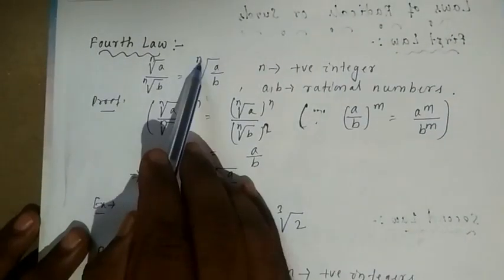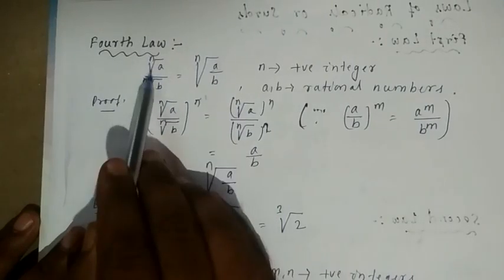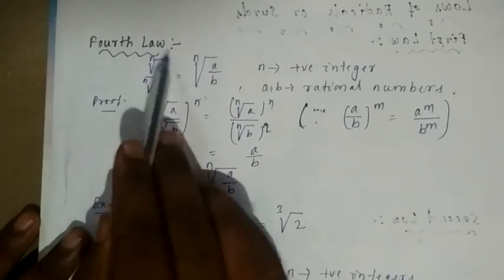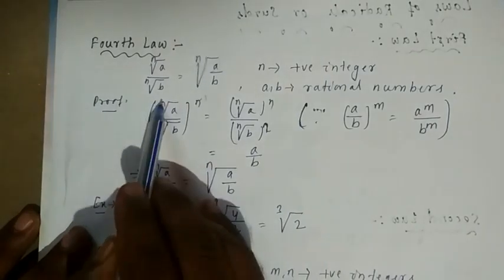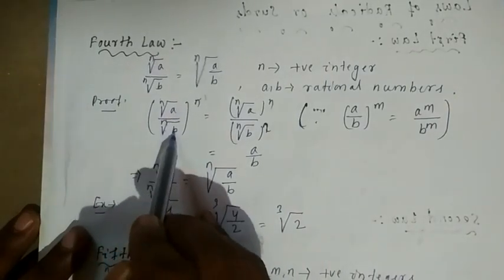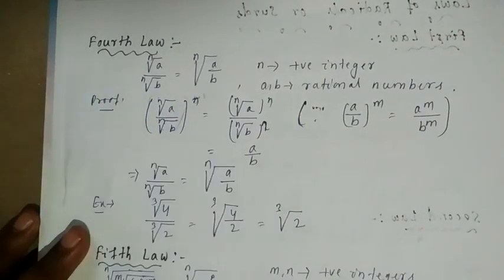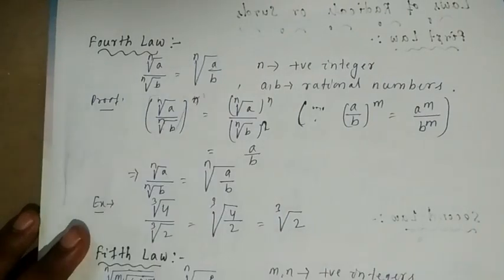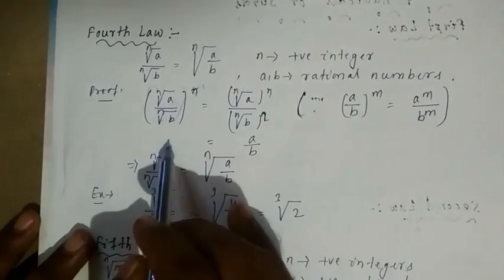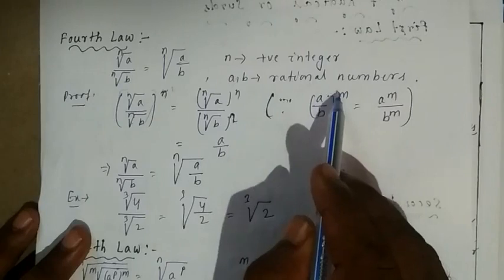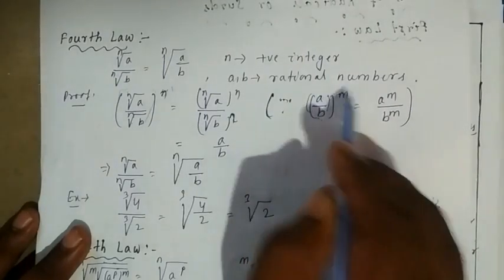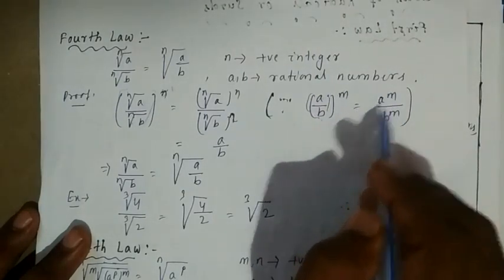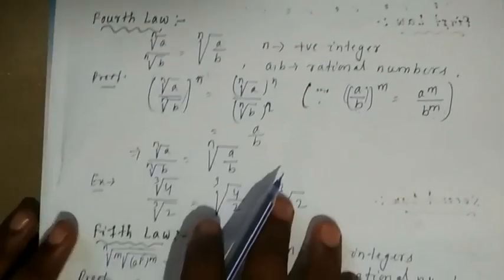Proof: here it is asking for the nth root, so I will take the whole thing to the power of n. From the LHS, for proving, the nth root of a over the nth root of b, whole to the power of n. Why am I taking n? In the last step, you have to send it to the other side again. So again, listen: you know that (a by b) whole to the power of m is equal to a to the power of m upon b to the power of m.